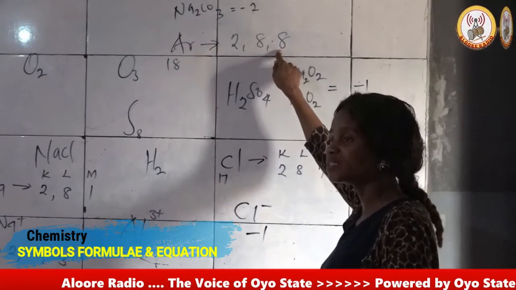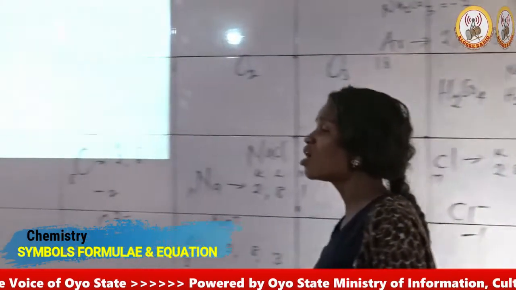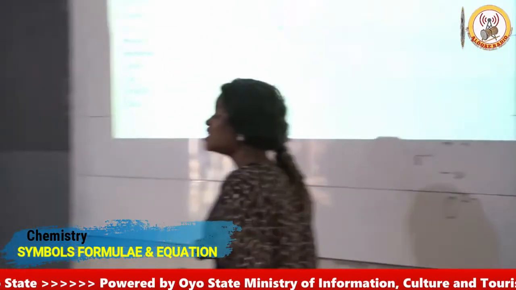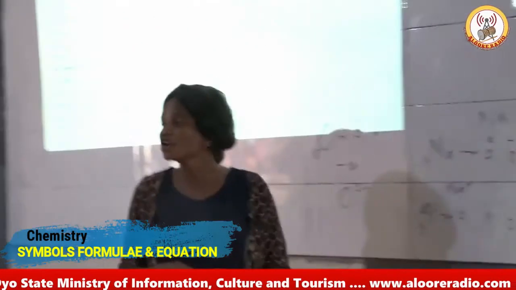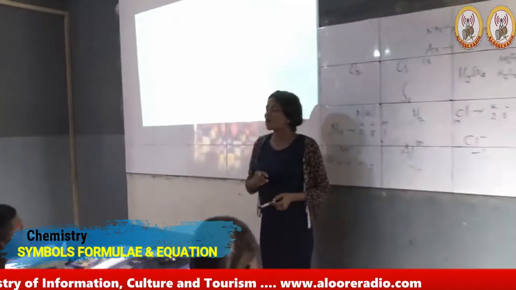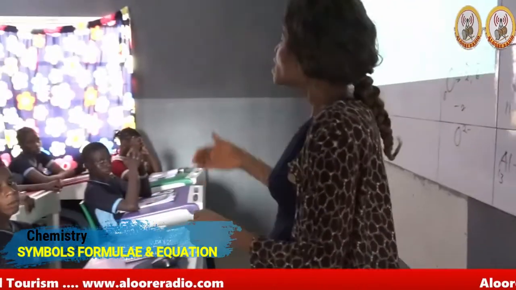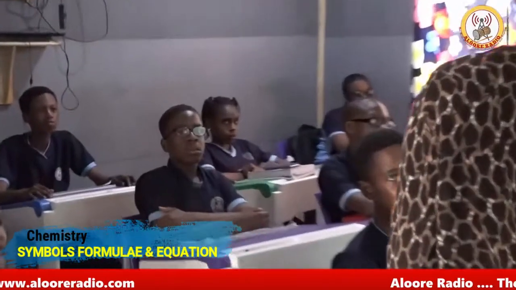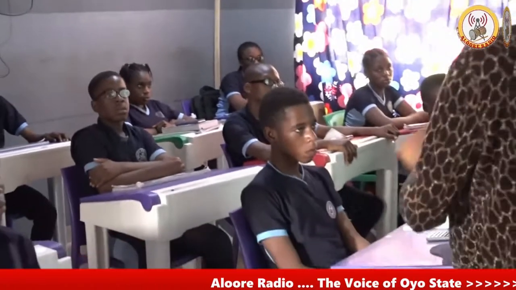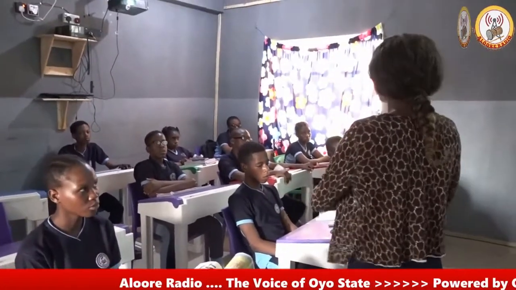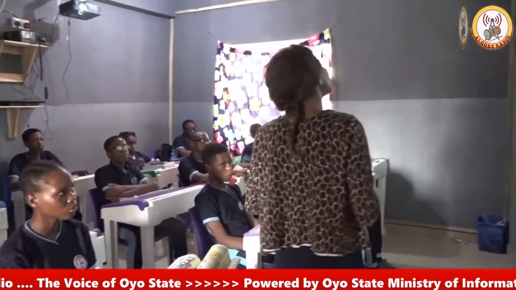In this particular state, I say argon is stable, because it can no longer accept electrons to itself and it cannot give out electrons. The valency shell is completely filled with electrons. So there is no way it can take any other electron to itself. As a result, it does not have any valency. We say zero valency or zero oxidation number because the valency shell is completely filled with electrons.